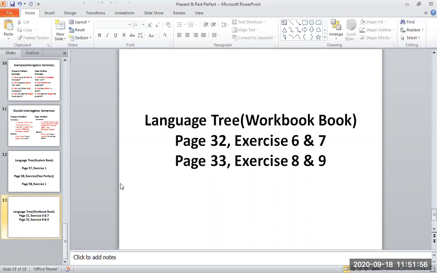Dua beta, look at the sentences which I'm telling you. They forget. They have forgotten. We give. We have given. She hides. She has hidden. We keep. We have kept.